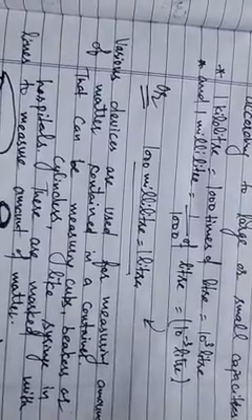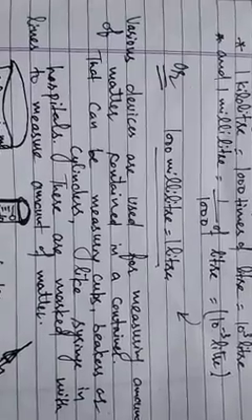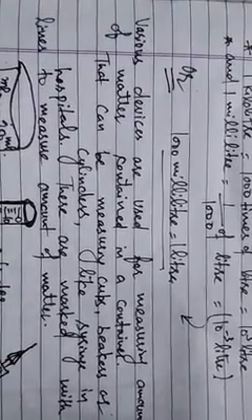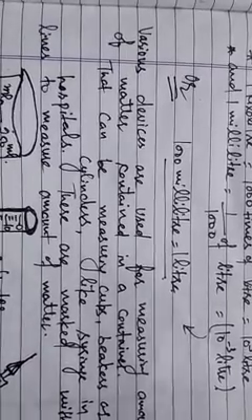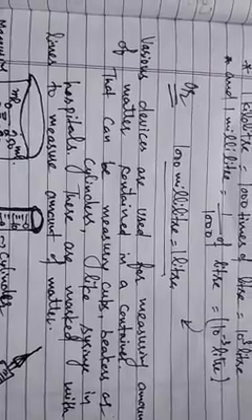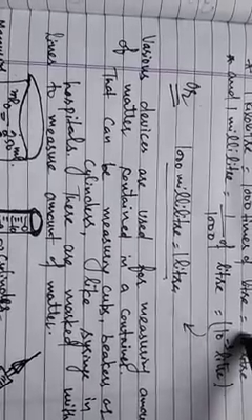Now to measure capacity or the amount of matter contained in a container, we know that capacity is the amount of matter contained in a container, and that is also equal to volume. So different devices are used for measuring the amount of matter contained in a container. That can be measuring cups, measuring beakers, measuring cylinders. These are used in labs, you have seen, I think, in the chemistry labs, in the physics labs, or in any other place where we need to measure the amount of matter contained in a container or the amount of matter of the object.